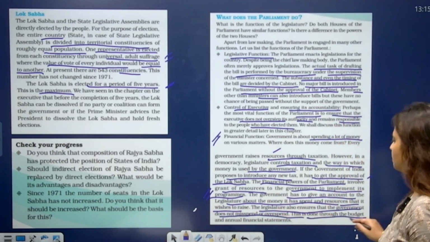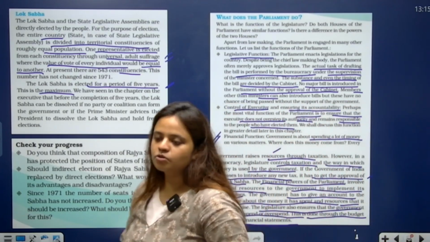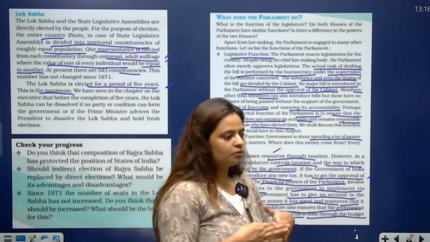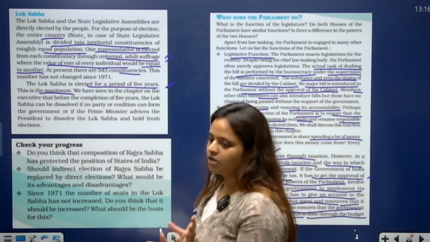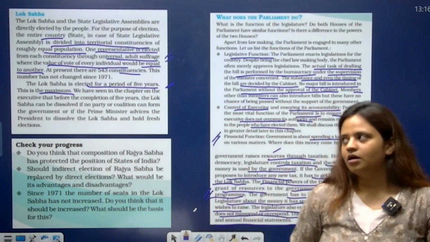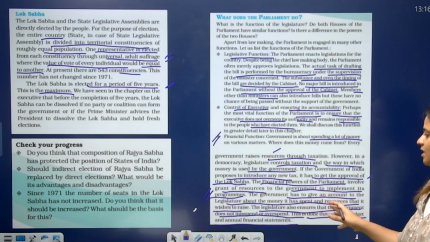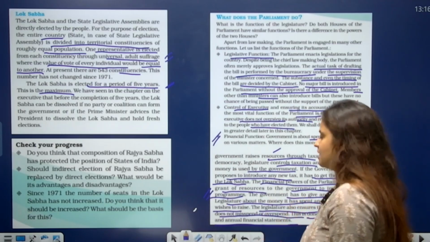It is done through the budget or the annual financial statement. So, what does the government do? It brings out the budget that will tell you what amount is allocated to the programs of the government, and it gives the whole detail of the expenditure that it will make or has done.